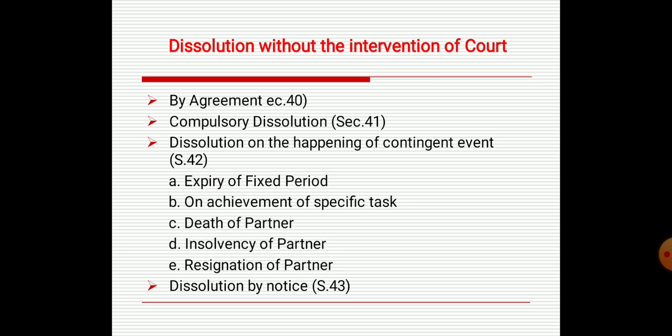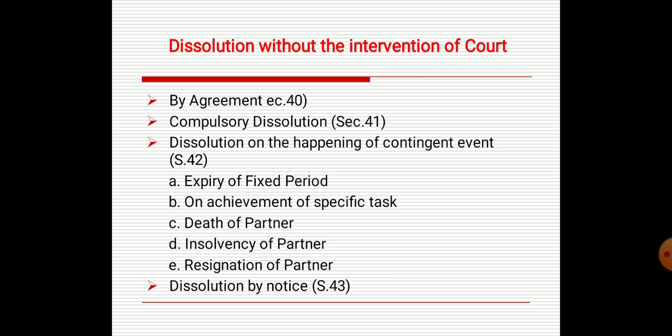Second is compulsory dissolution. It was mentioned in section 41 of the Indian Partnership Act. This compulsory dissolution covers two situations. First is by the adjudication of all the partners, or all partners but one, as insolvent, because there must be at least two partners to constitute a firm. If no partner exists or only one partner exists, then the partnership is compulsorily dissolved.